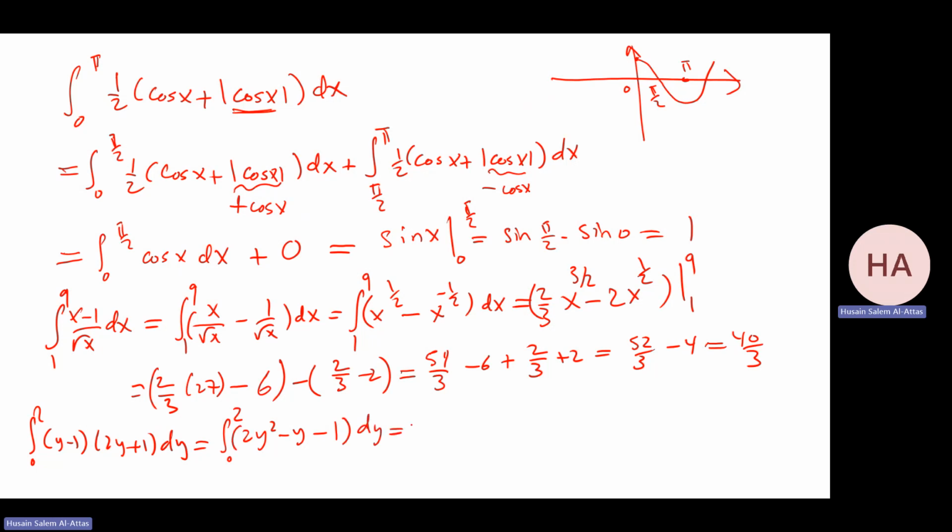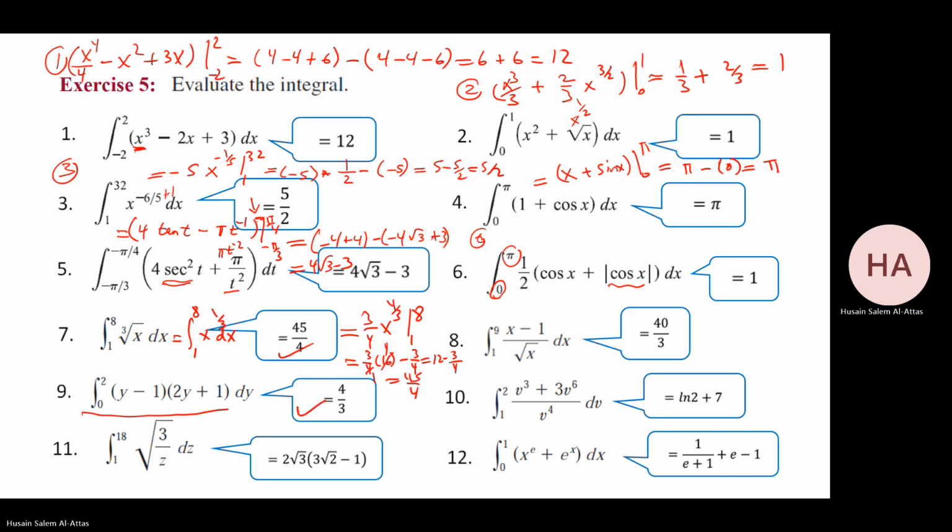Now I do the integral. That gives me what? 2y cubed over 3 minus y squared over 2 minus y, from 0 to 2. 0 will be 0, no problem. That will be what? 2 times 16 over 3 minus 2 minus 2 minus 0. That will be 16 over 3 minus 4, which will give me 4 over 3, which is this one.